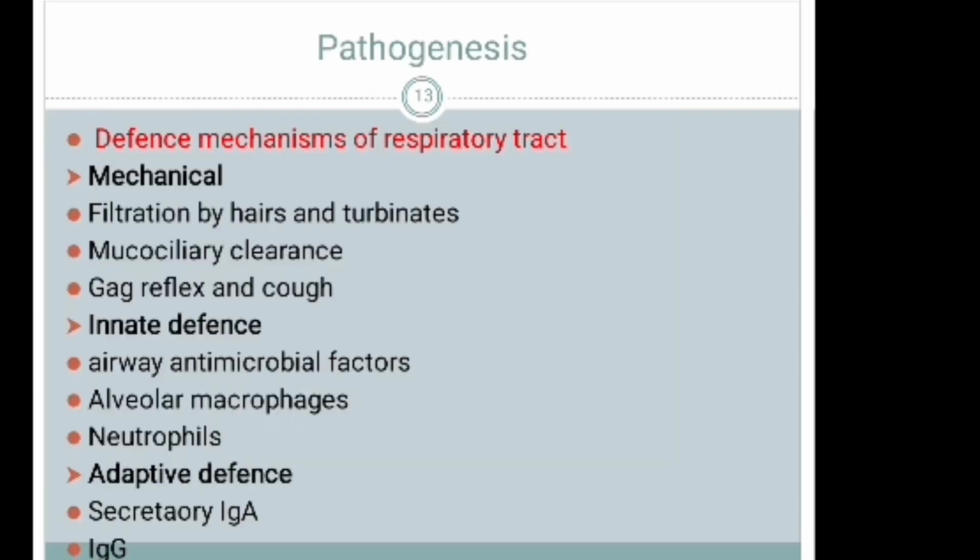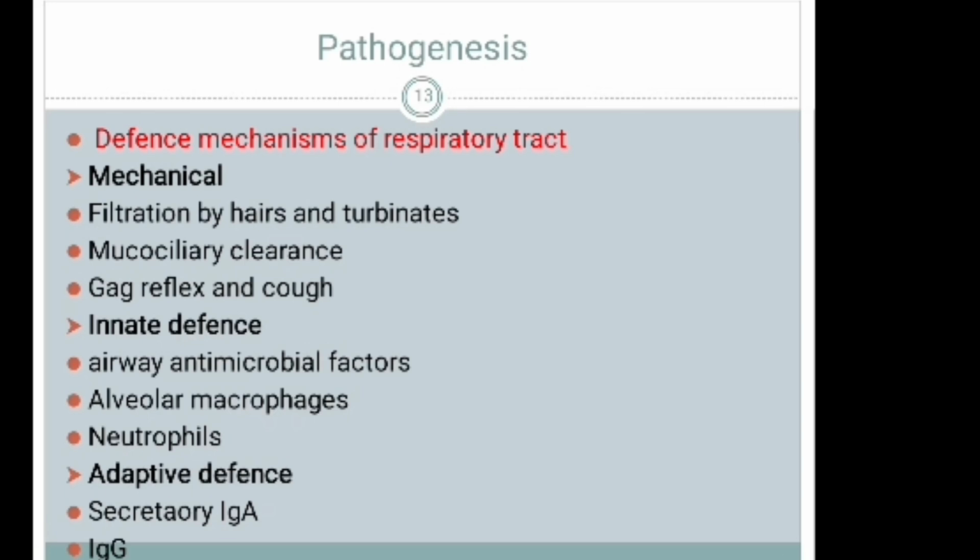Okay, when we come to the pathogenesis, how those infections can cause pneumonia. The first is the defense mechanisms of the respiratory tract: mechanical, innate, and adaptive defenses. The mechanical defenses are filtration by hairs and turbinates, mucociliary clearance, gag reflex, and cough.